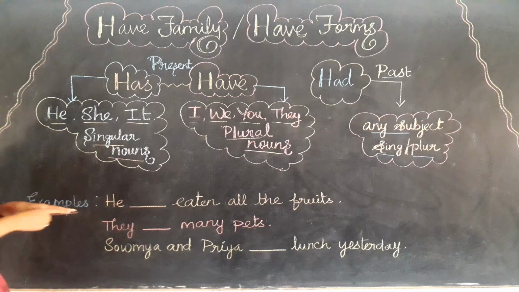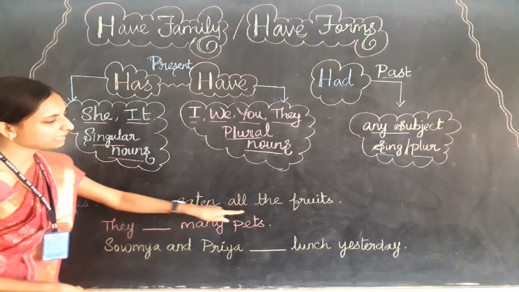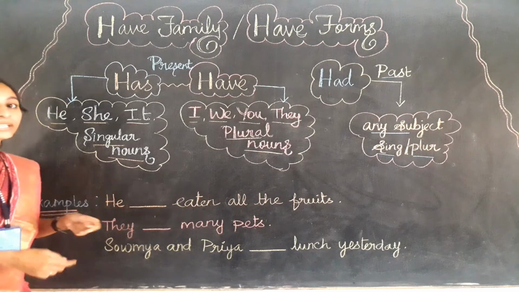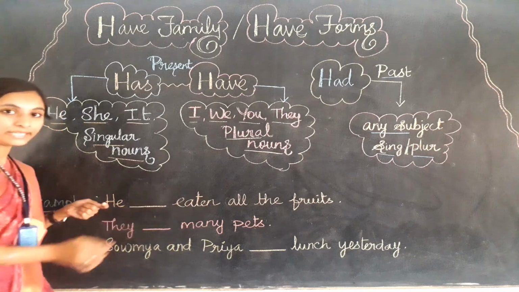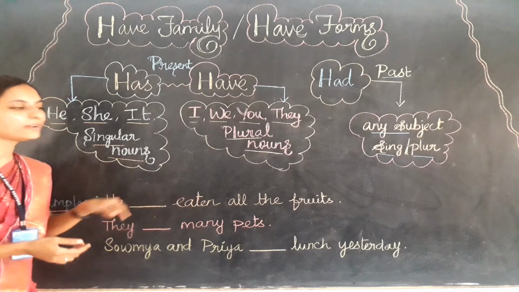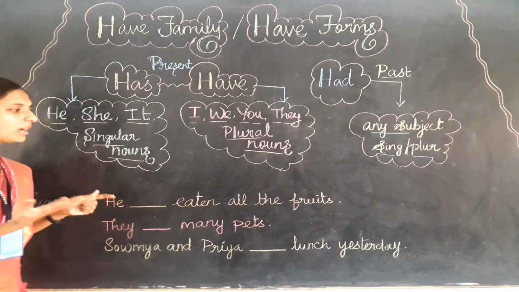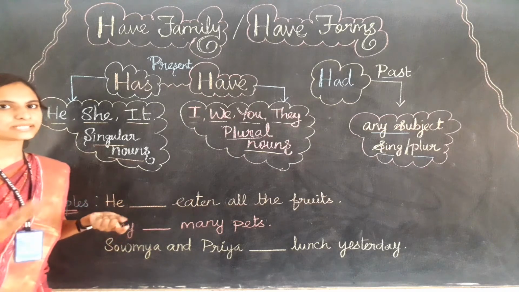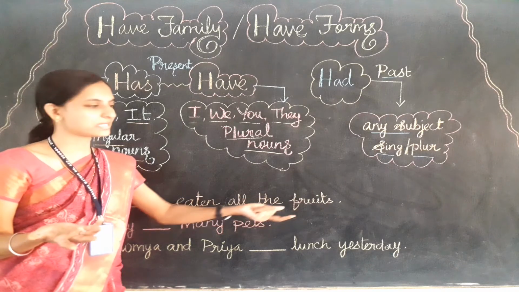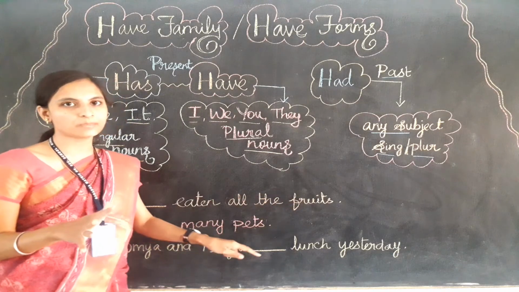First example: he dash eaten all the fruits. He dash eaten all the fruits. Here the main verb is eaten. So here, he dash eaten all the fruits. It means, in Tamil, he has eaten all the fruits. That is the Tamil meaning. We can also say he is eating. So it talks about the present time only.